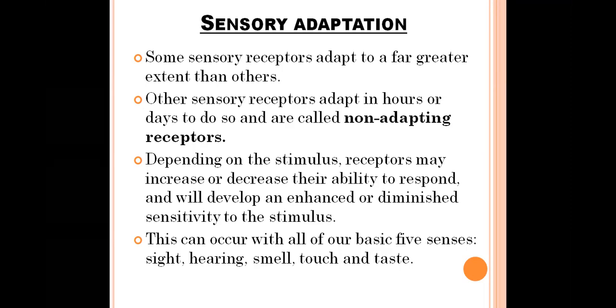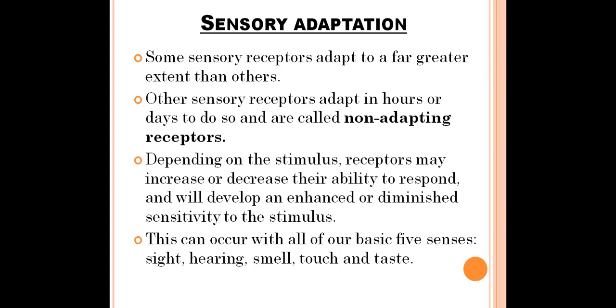Depending on the stimulus, the receptors, in some cases, may increase or decrease the ability to respond to the stimuli. In some receptors, as they are continuously exposed to the same stimulus, in the initial phases they may be unable to generate the receptor potential.